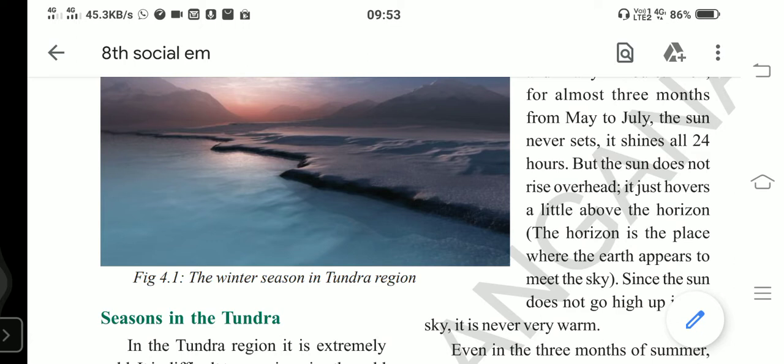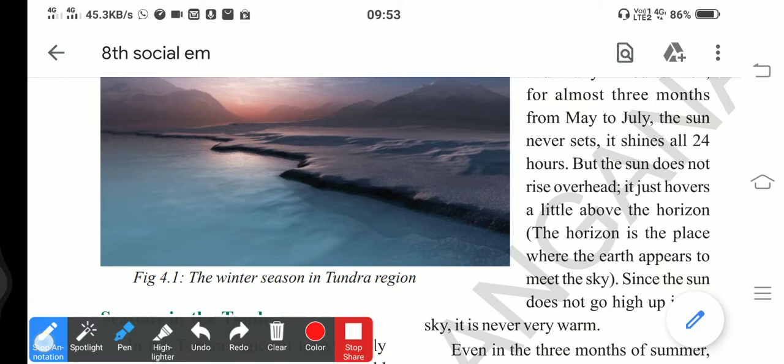We have seen that on the equator, Tropic of Cancer and Tropic of Capricorn, this is Tropic of Cancer, equator and Tropic of Capricorn. On these three latitudes, the sun shines directly over the head.